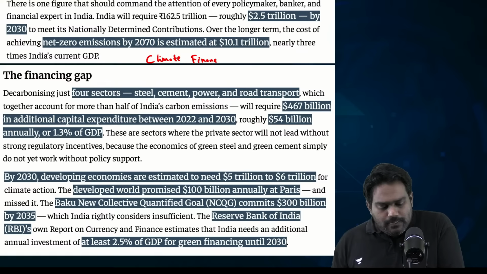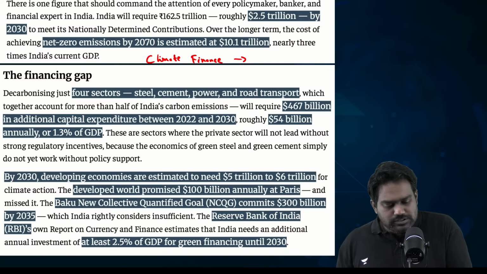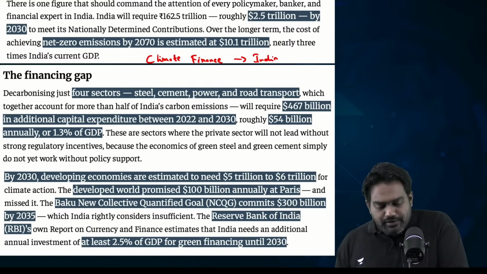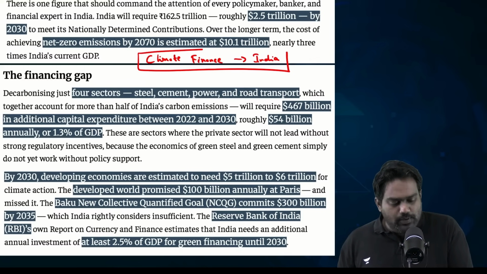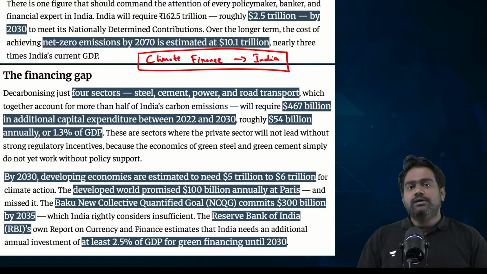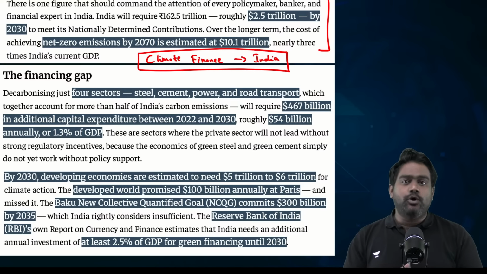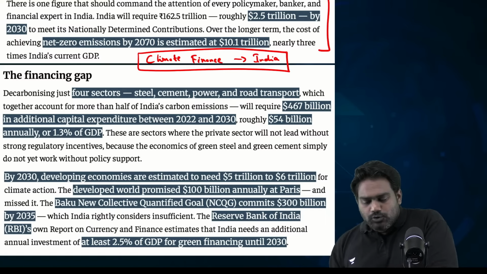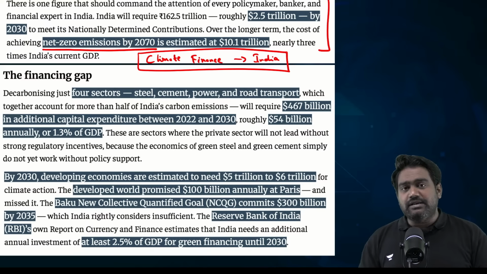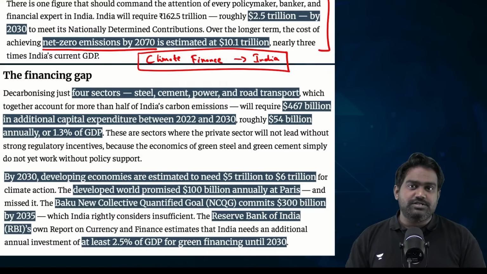Can India achieve its climate goals and raise the adequate finance that is required to achieve the transition? See, India has set a very ambitious goal of achieving net zero emissions by 2070. But according to estimates, to achieve net zero emissions by 2070, it requires considerable investments.